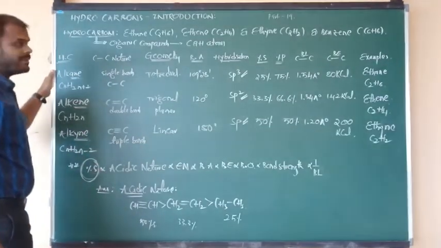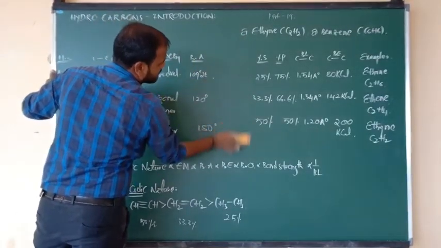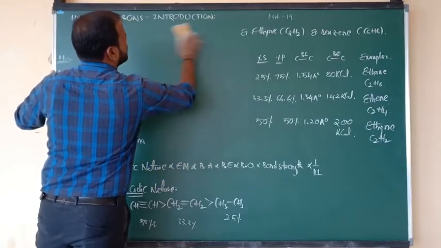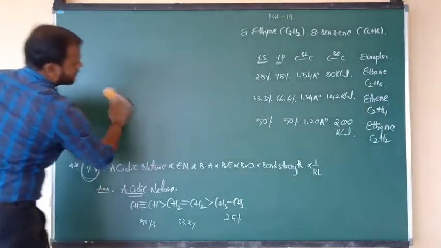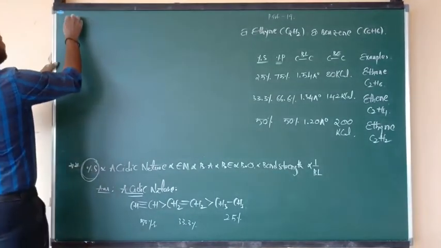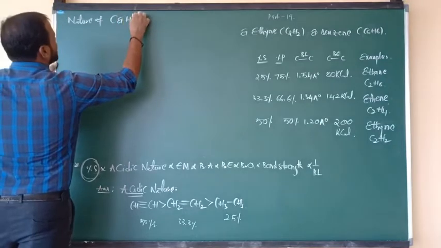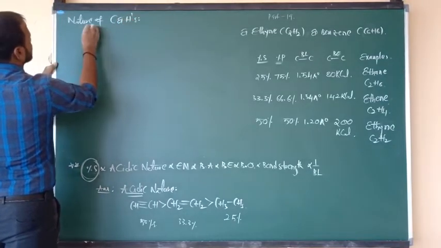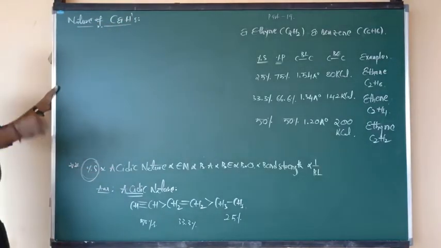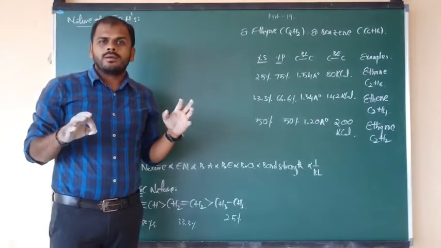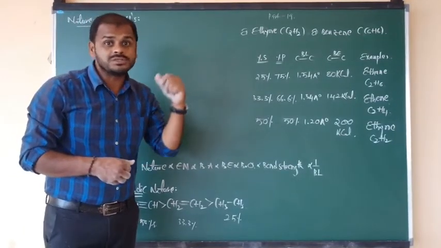From the organic chemistry point of view, when writing chemical names of organic compounds, we have to use this nature of carbon.